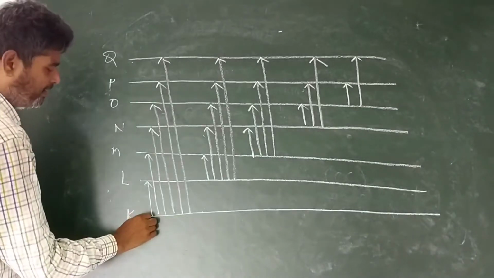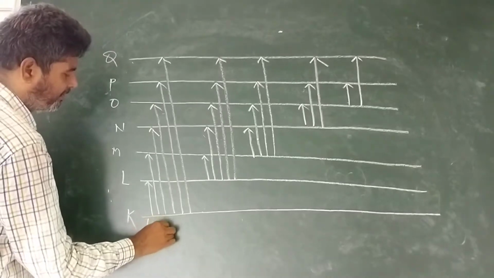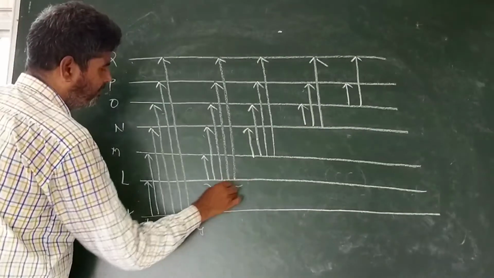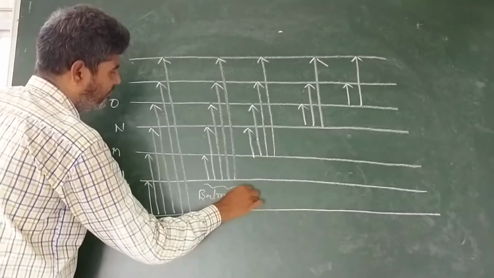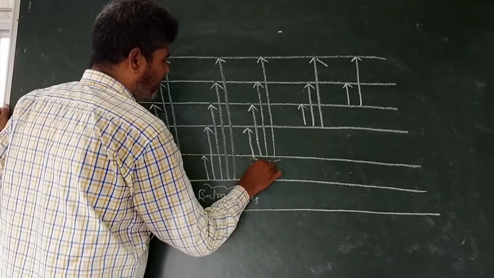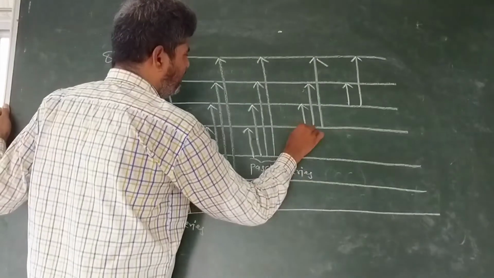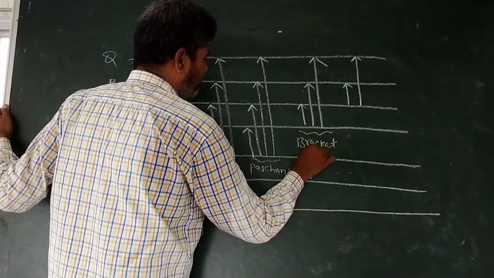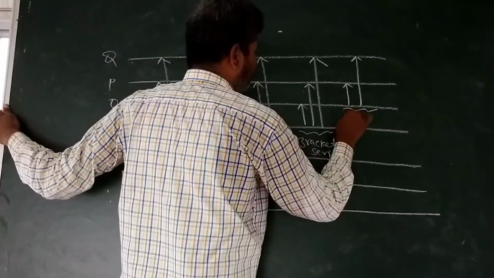This is known as Lyman series. This is Balmer series. This is Paschen series. This is Brackett series. And this is Pfund series.